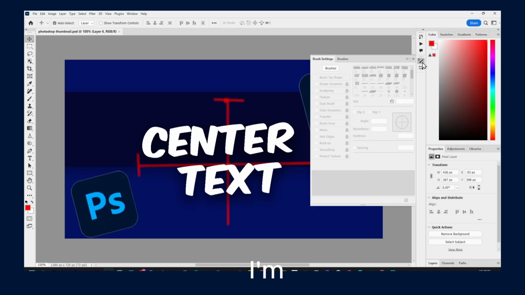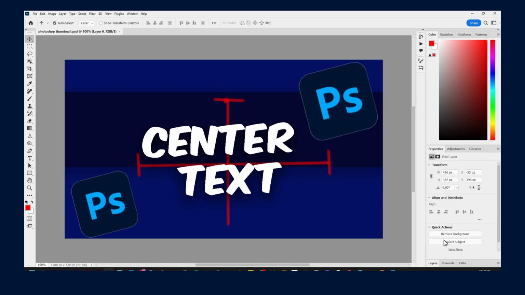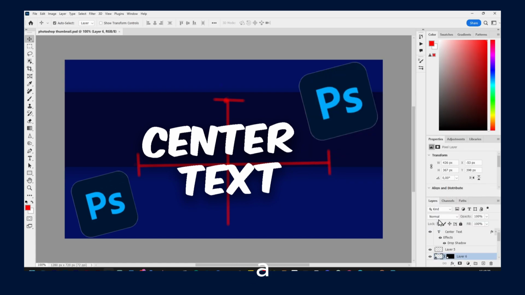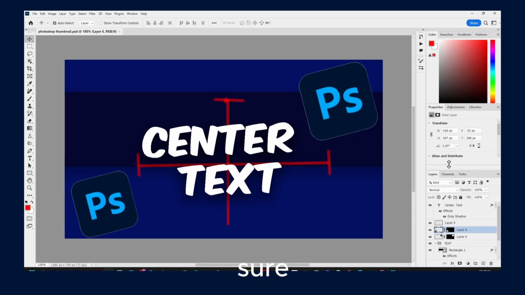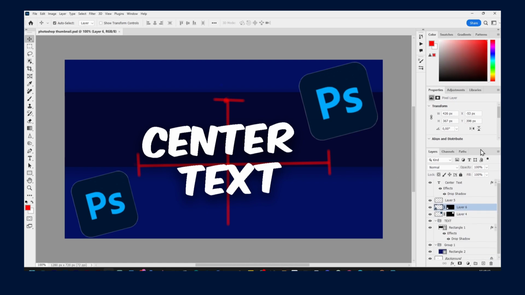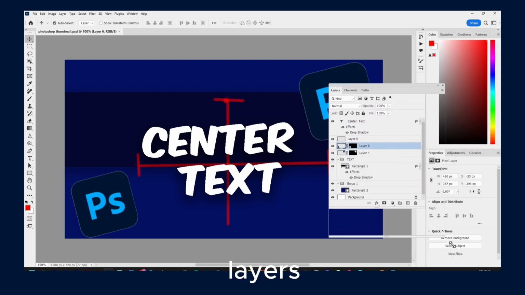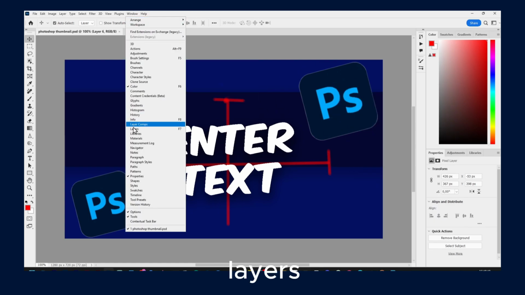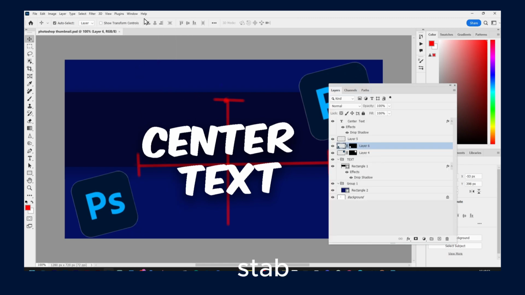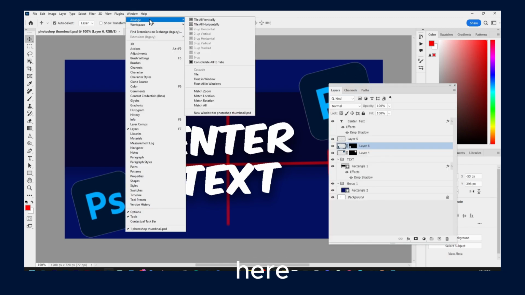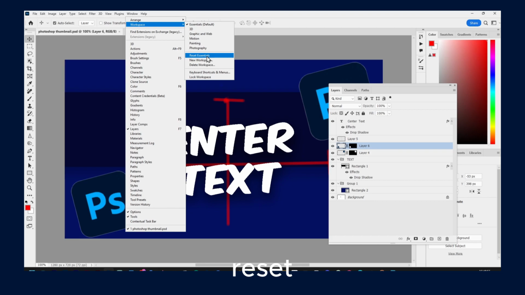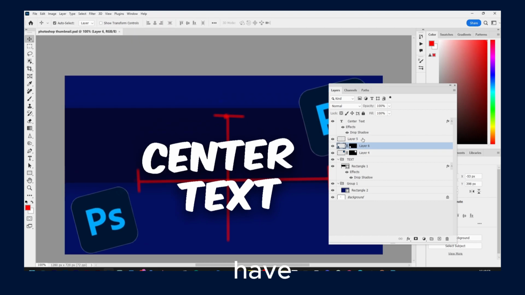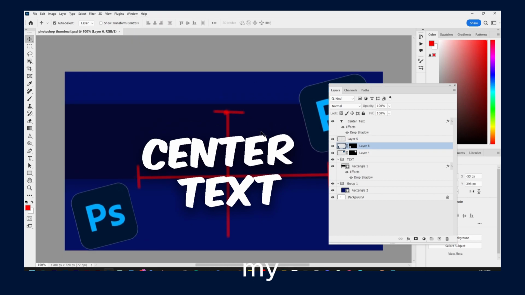Now, in this tutorial I'm going to show you how to select layers. If you can't find layers in Photoshop, first make sure you actually reset. But for me here I have the layers, and if you can't find layers you can go to Window and click on Layers, and you can enable this tab, or you can also click on Workspace and then Reset Essentials. Here I have a thumbnail for my YouTube channel,